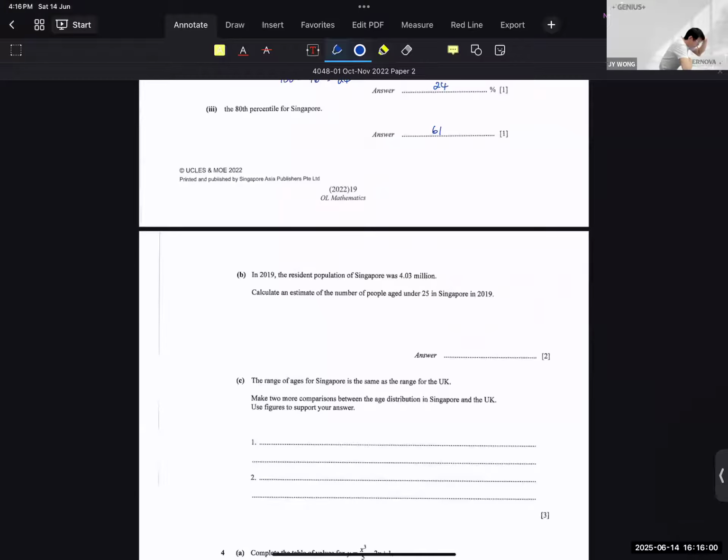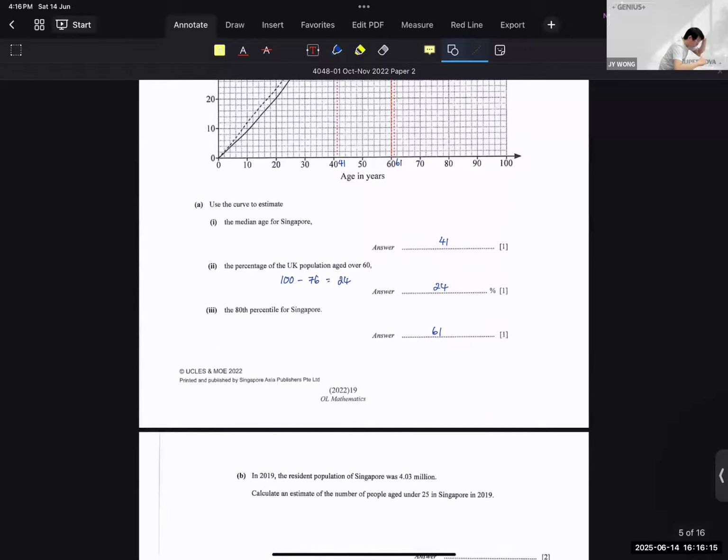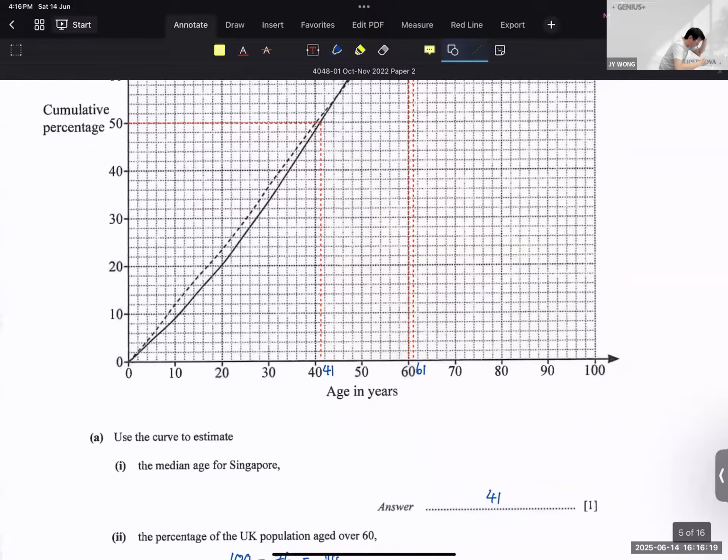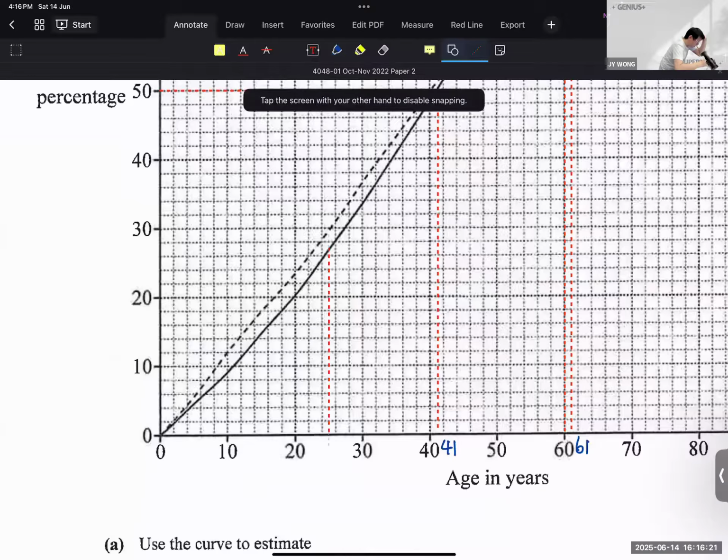In 2019, the resident population of Singapore was 4.03 million. Calculate an estimate of the number of people aged under 25 in Singapore in 2019. Age under 25, we are still reading the graph. So now we need to draw the line from 25, right? 25 is where? 25 is here. Hit the solid line.